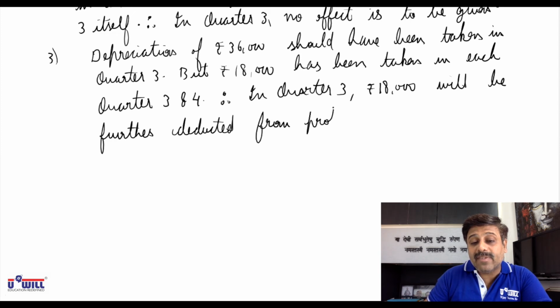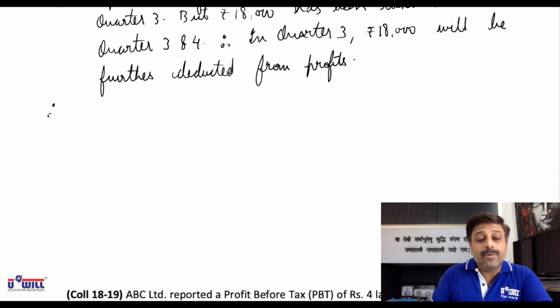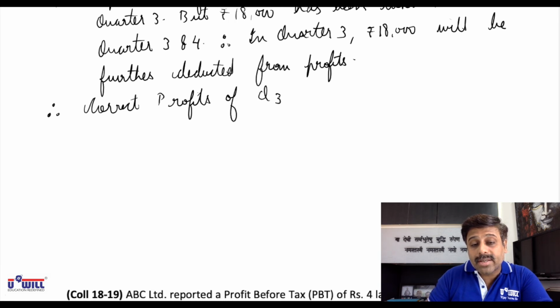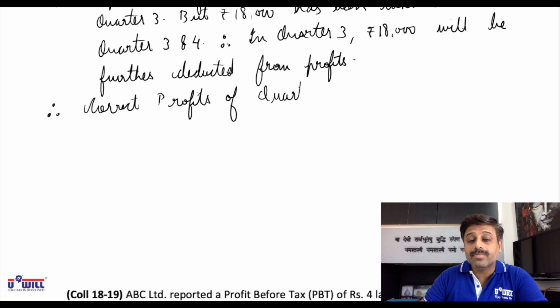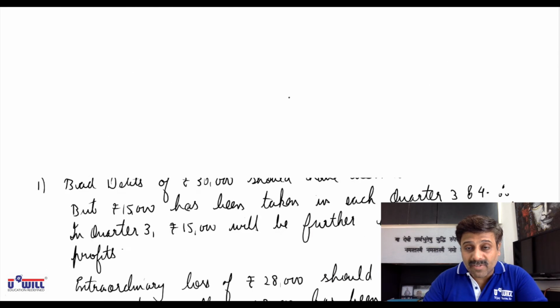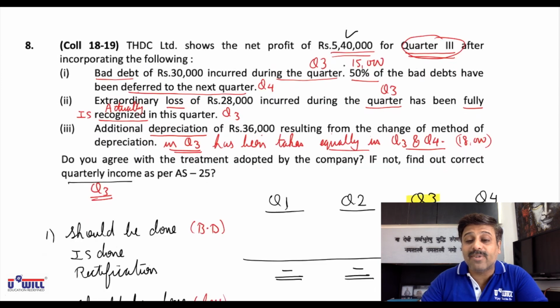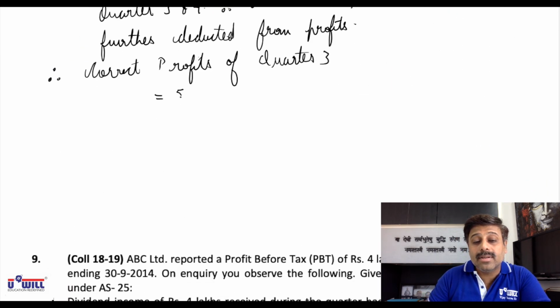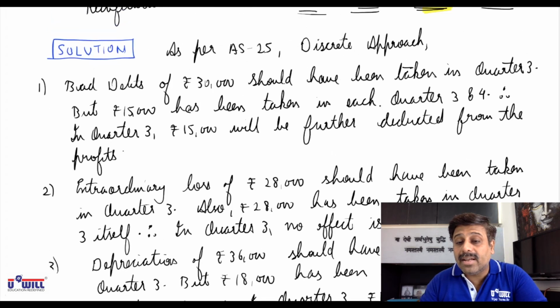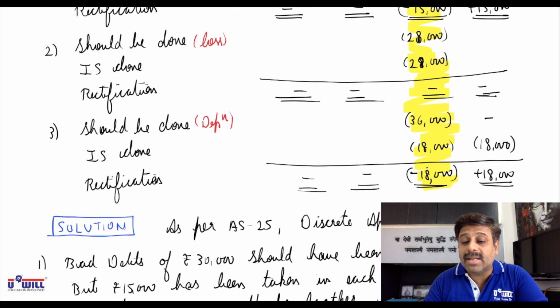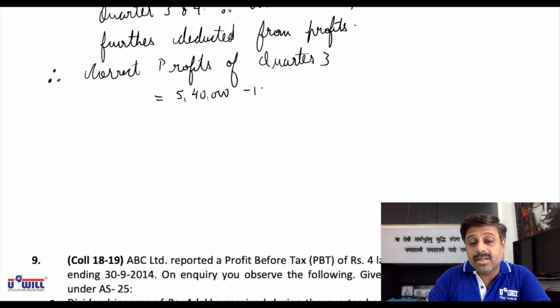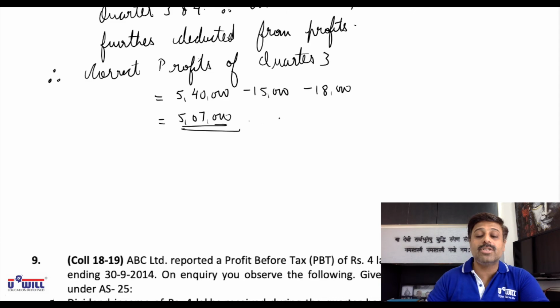Okay, further it will be deducted from profits. Therefore, correct profits of quarter 3 is equal to, now see what are the profits already given to you in the question, 5,40,000. So 5,40,000, and we will minus 15,000 and further minus 18,000. Second adjustment has no effect. So minus 15,000 minus 18,000 means 33,000. If we subtract, 5,07,000 will be the correct profits of quarter 3.